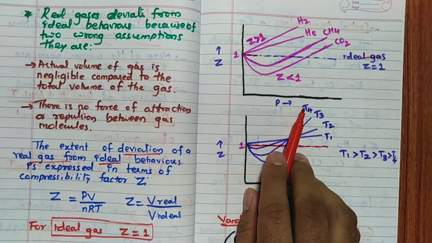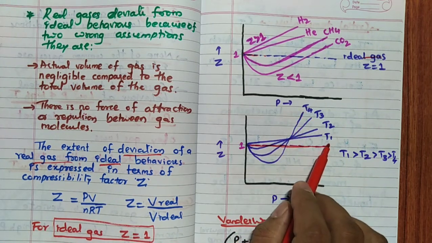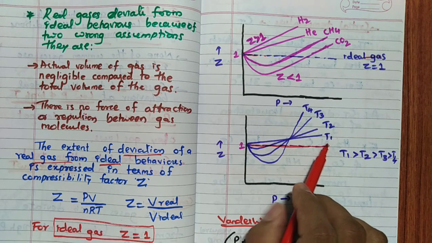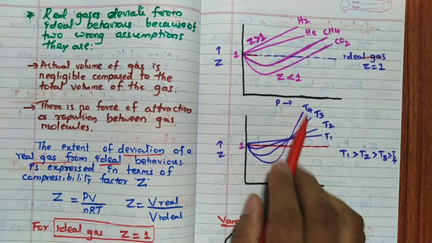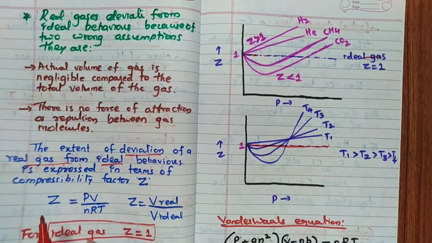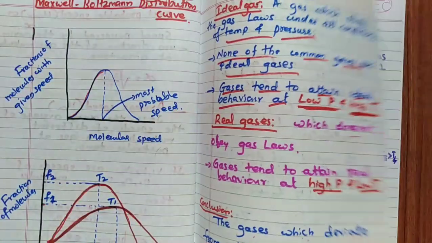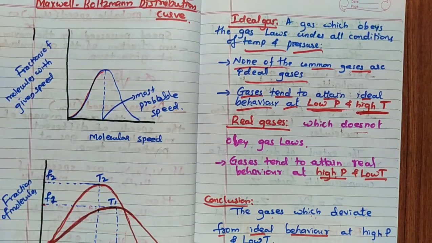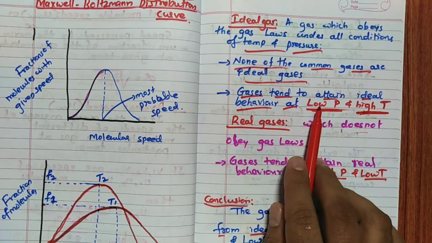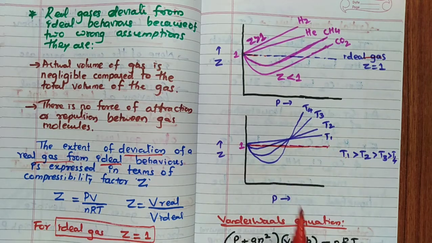So T4 is a very low temperature. Attaining ideal gas behavior at such a low temperature is almost not possible. But T1 is a higher temperature, hence it can attain it very easily. If you don't remember this, you have to remember this. So, very easy to remember: gases tend to attain ideal behavior at low pressure and high temperature. That can be proved by this particular graph.